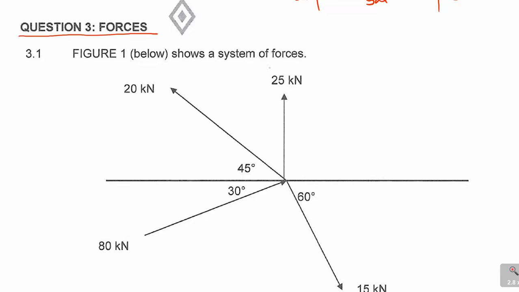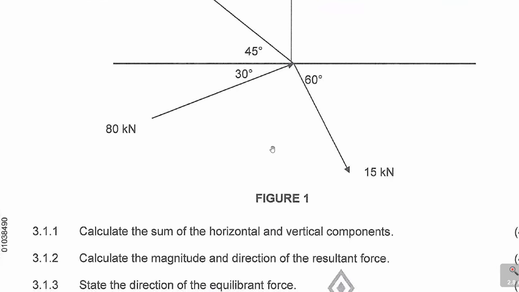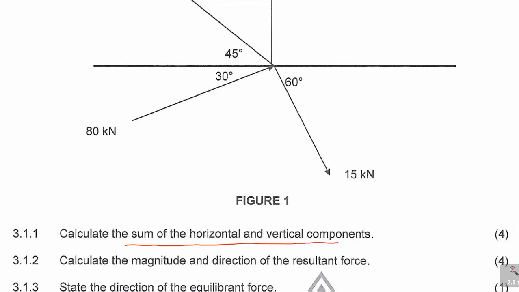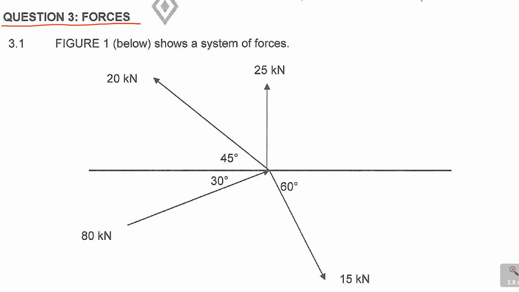Figure 1 below shows a system of forces. Here they always ask you to find the sum of the horizontal and vertical components, and it's 4 marks. It's just a given, so it's called resolving forces. So this one is already vertical, you take it as is, but the 20 kilonewton, you have to take the vertical component of it and the horizontal component of that. Remember, vertical has to do with sine theta and horizontal has to do with cos theta.